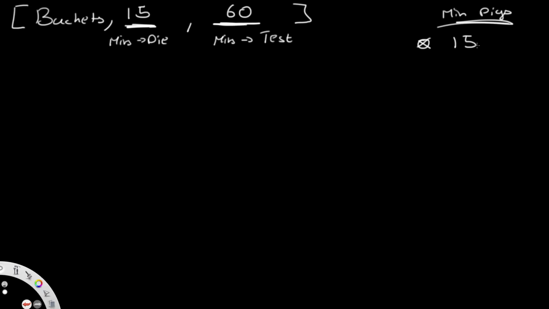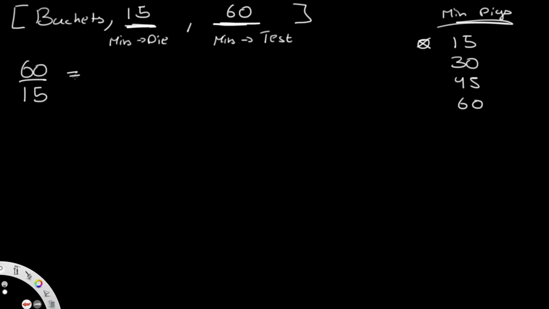The next time we can find that out is at 30 minutes, another time when we know if it's alive or dead. Then we have 45 and then 60. All we're doing is adding 15 between each of the intervals to see if it's alive or dead. Pretty simple. So clearly we have a total of 4 tests that we can make. And another really simple way to find this is to take the total time we have for testing and divide it by the amount of time before a pig dies.